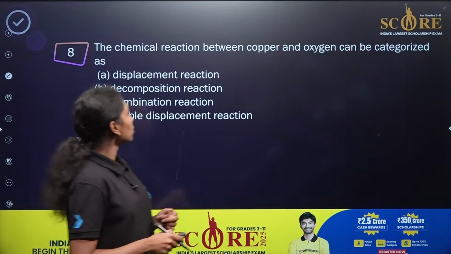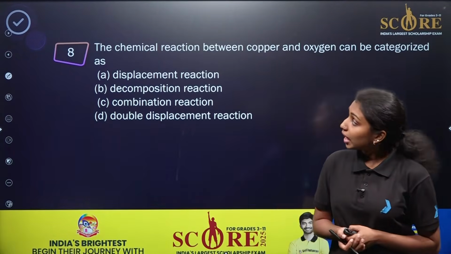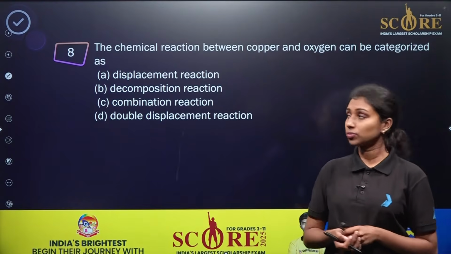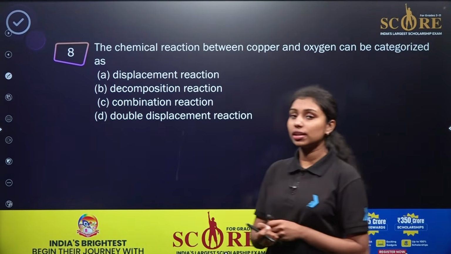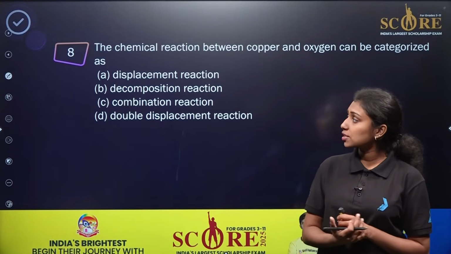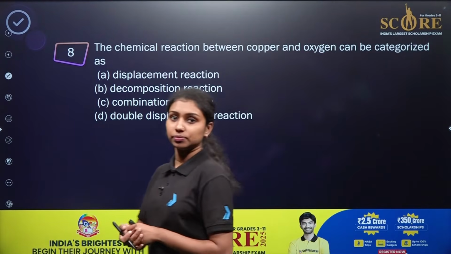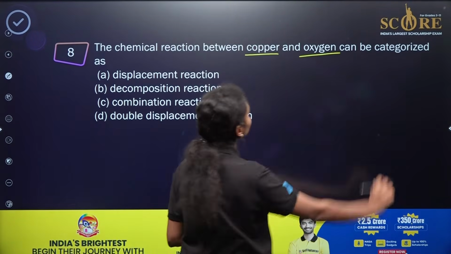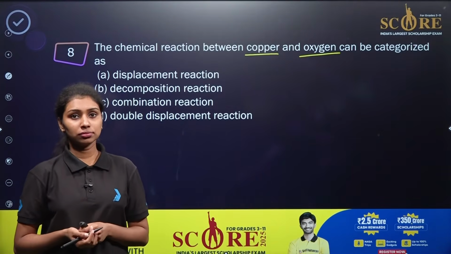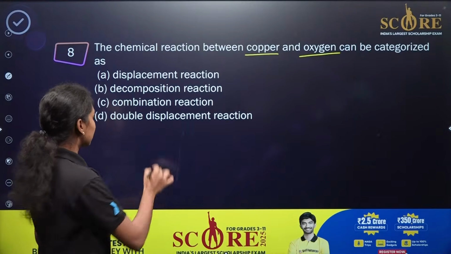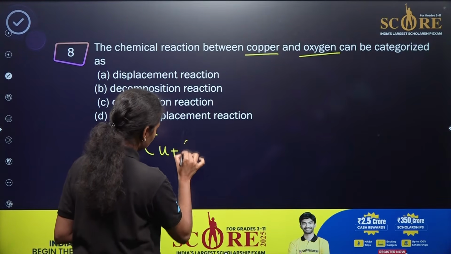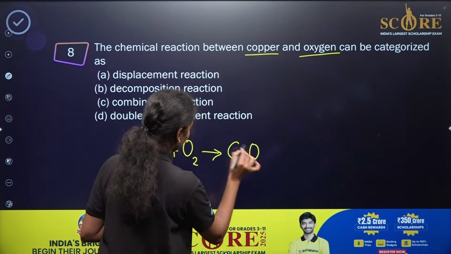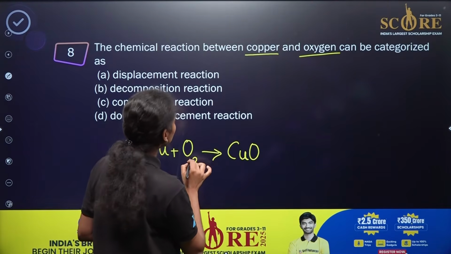Now we are moving to the next question. The chemical reaction between copper and oxygen can be categorized as a displacement reaction, decomposition reaction, combination reaction, or double displacement reaction. The reactants are already given here: copper and oxygen. What is happening here? Yes, it will be the reaction, right? Copper will react with oxygen to form CuO, right? So we need to do the balancing over here.